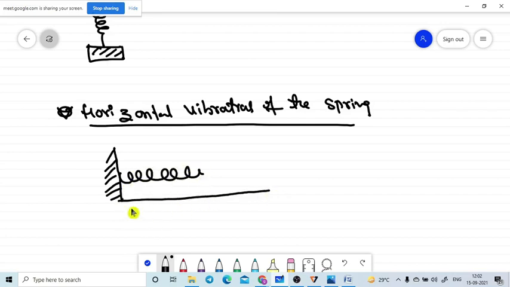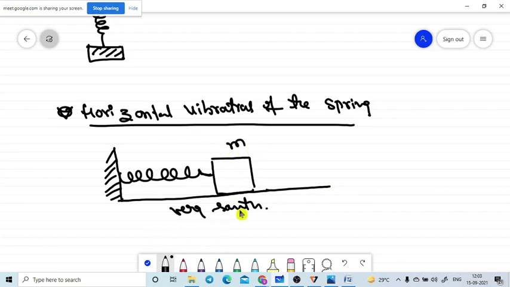The surface here is very smooth, which means it does not involve any frictional force. The spring is connected with one load, so there is one mass here. The mass is m here.